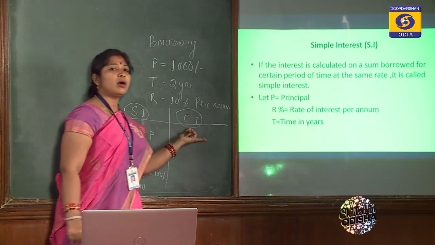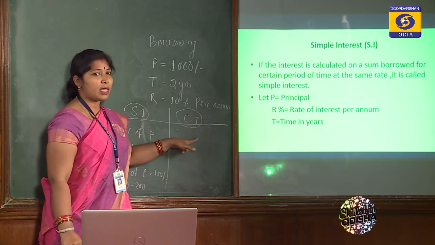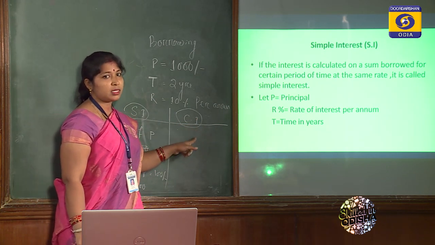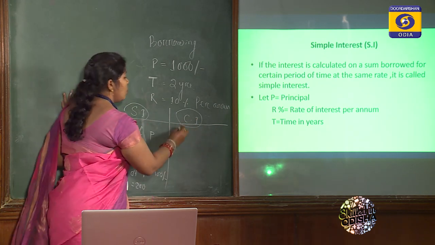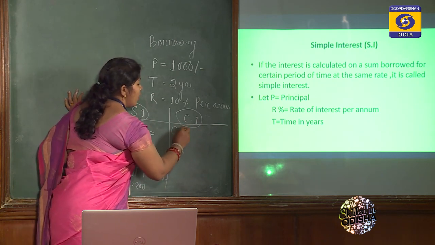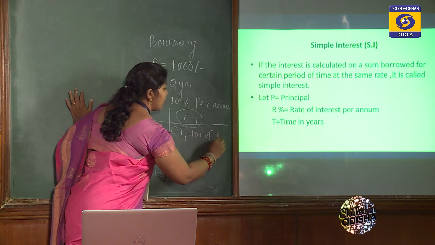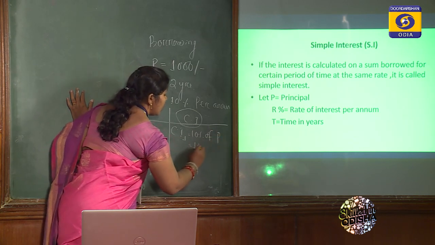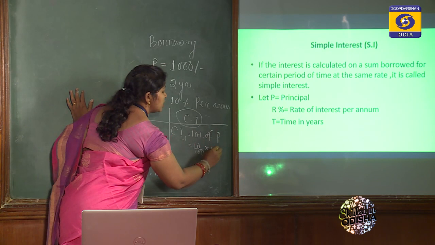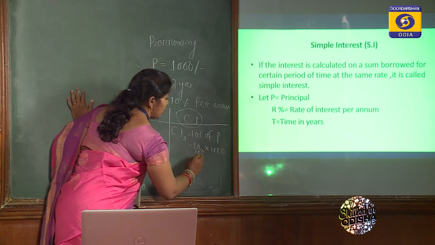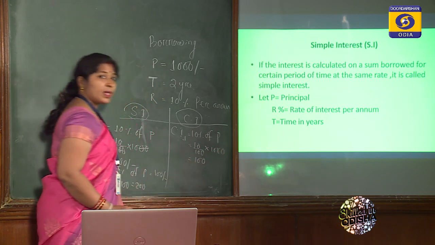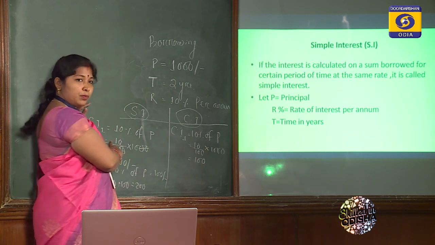But in case of compound interest, it is not mandatory that we have to pay the interest at the end of each year. So in case of compound interest, first year, same, 10% of principal. So 10 by 100 into principal 1000, it will become 100.